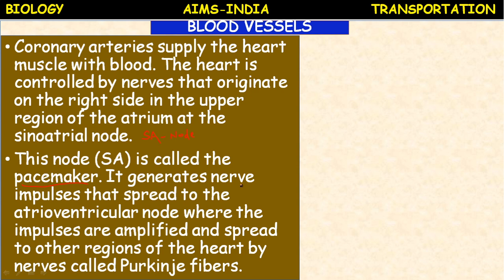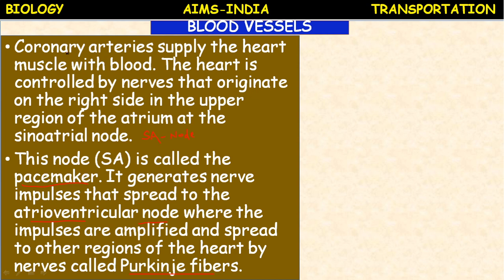It generates nerve impulses that spread to the atrioventricular node, AV node, where the impulses are amplified and spread to other regions of the heart by nerves called Purkinje fibers. Purkinje fibers are the nerves associated with the heart.